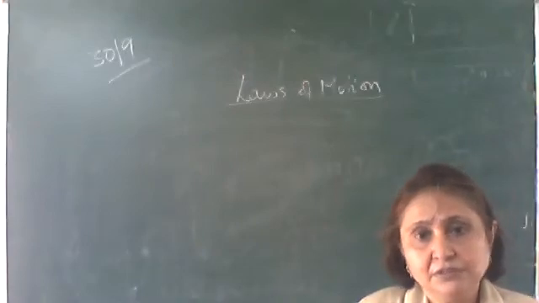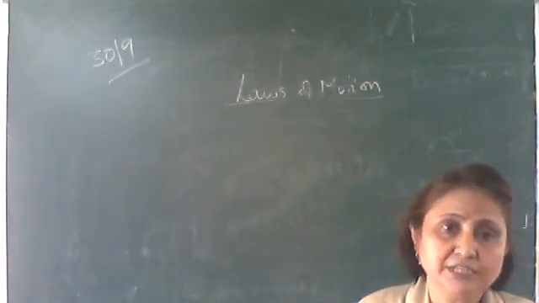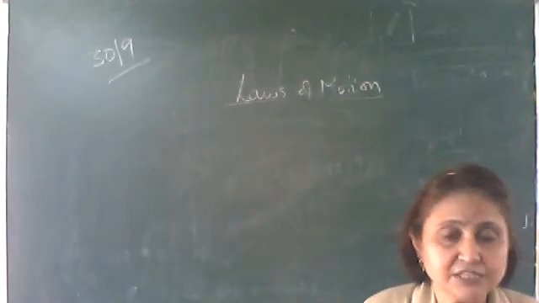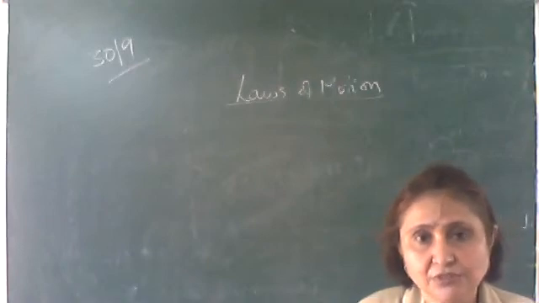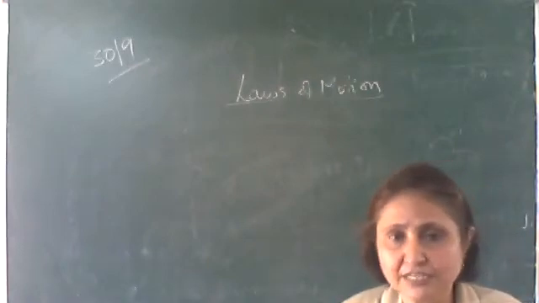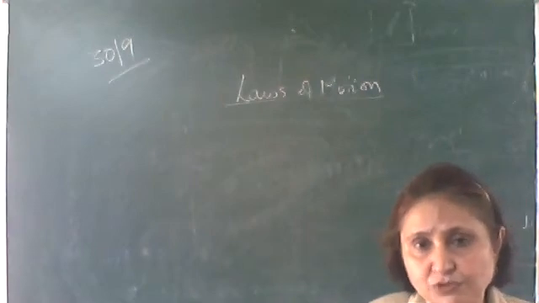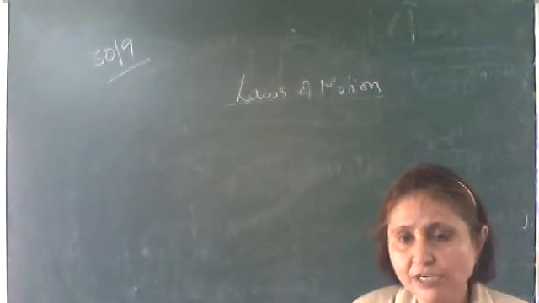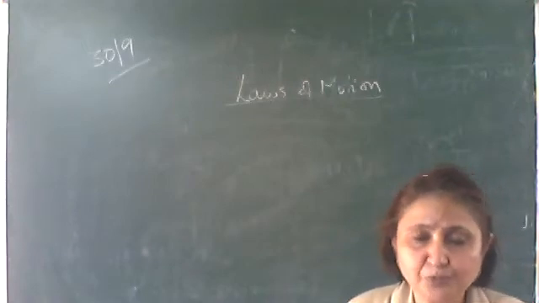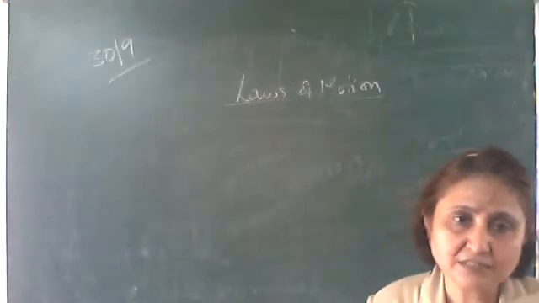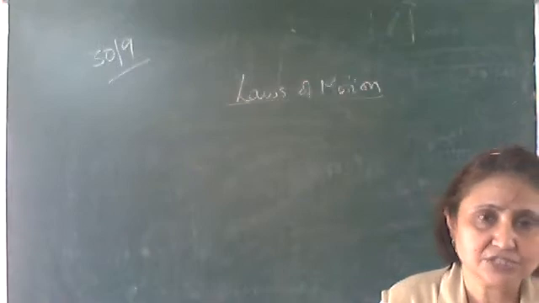Okay, now here we know that any body which is moving with a uniform velocity, it comes to rest after some time. That is due to the opposing force, which we call the frictional force. Due to that force, it comes to rest. Otherwise, if there is no opposing force, no resistive force, no frictional force, the body which is moving with constant velocity will keep on moving. And this property of the body, we call it inertia. So that is why Newton's first law is called the law of inertia.